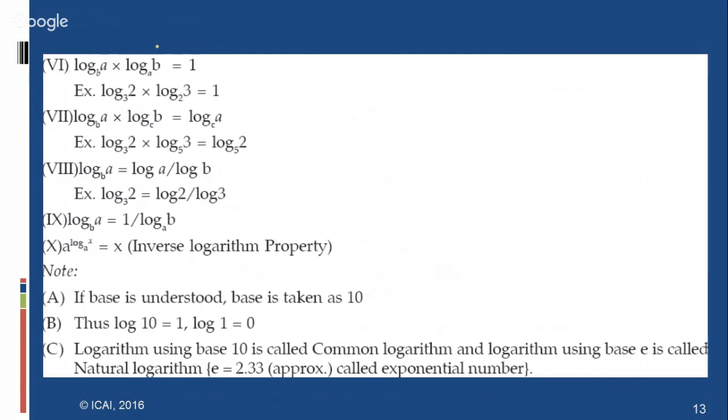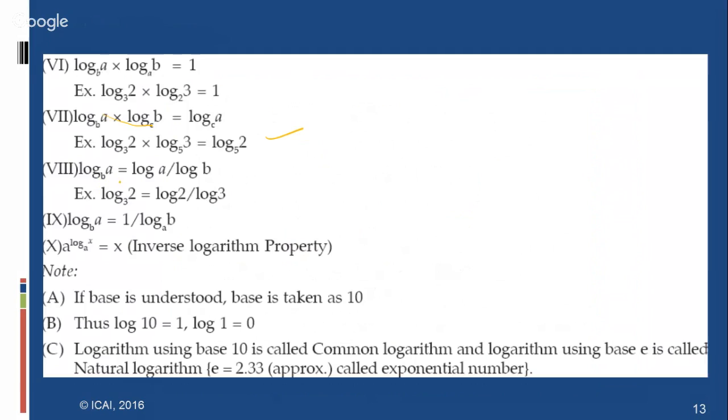While applying these logarithms, you have to remember log a base b. Here the base is shifting. Log b base a equal to 1 by log a base b. Log 2 base 3 into log 3 base 2 equal to 1. Log a base b into log b base c, simply here we have to shift to log a base c like that. These are all very important while applying the sums in base shifting.